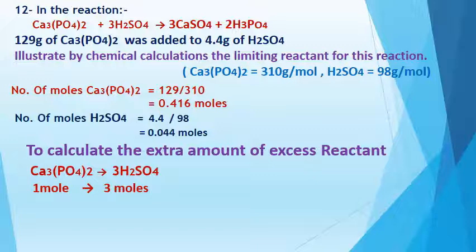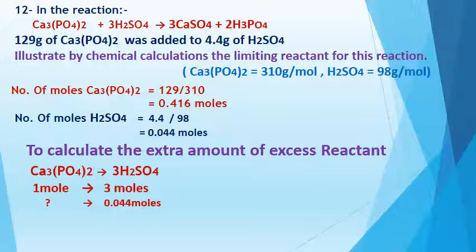What is the amount of sulfuric acid that I have here? I have 0.044 moles of sulfuric acid, as I calculated before. So I will put the number of moles that I have from the sulfuric acid, which is 0.044 moles.